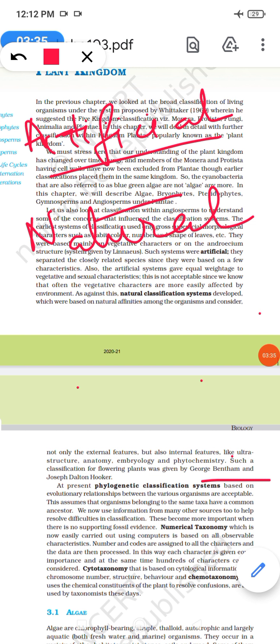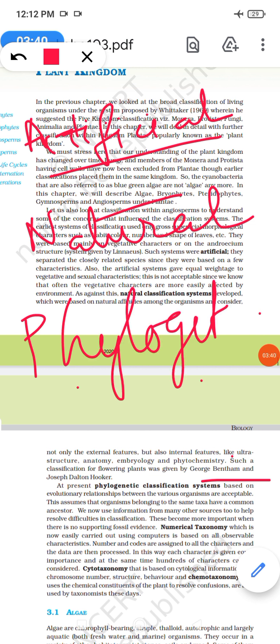Then we have the phylogenetic mode of classification. Phylogeny is evolution. So this talks about the evolutionary descent of a group of organisms. In this system, the organisms belonging to some taxa are believed to have some ancestry and may be represented in a family tree.